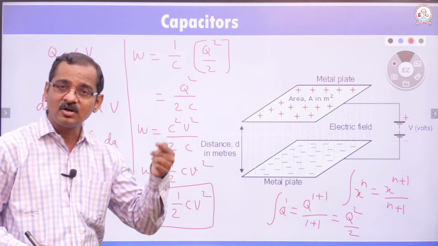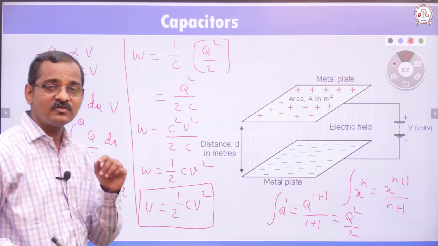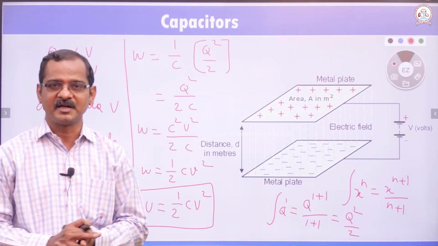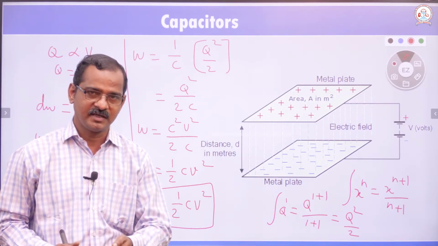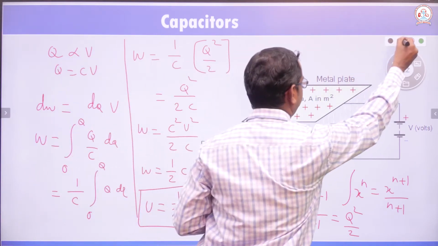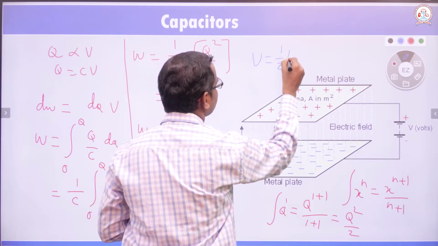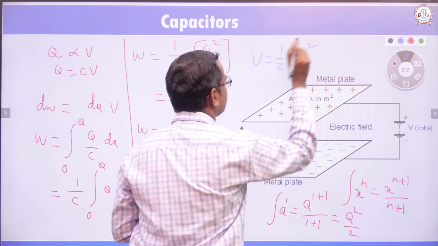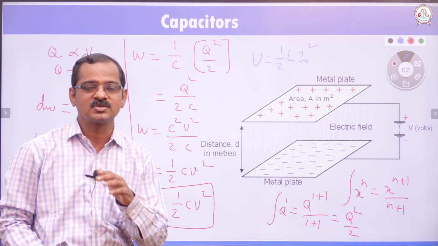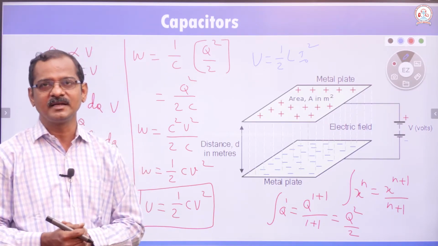Now we can recall two other concepts and relate them for comparison. In the case of an inductor, energy is stored in the form of magnetic field. For that the equation is U is equal to half L I naught square, the energy stored in an inductor. There the energy is stored in the form of magnetic energy.